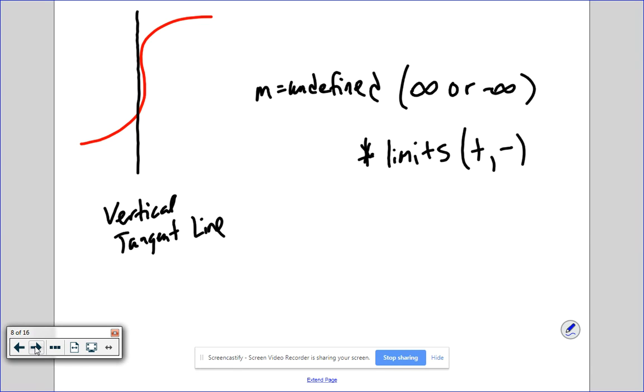Its slope is technically either positive infinity or negative infinity, and we don't know which one it is. That's why we teach you in algebra that it's undefined. That's why divide by 0 gives you an error on a calculator, because it's technically an infinite limit. We just don't teach you that until calculus.